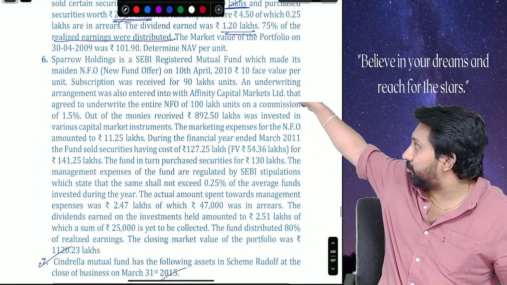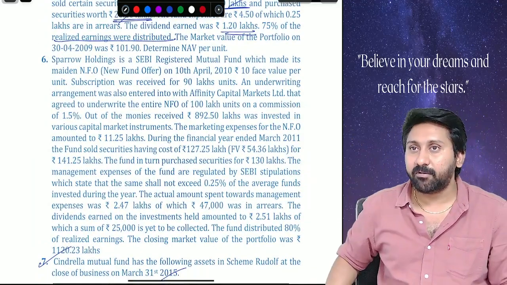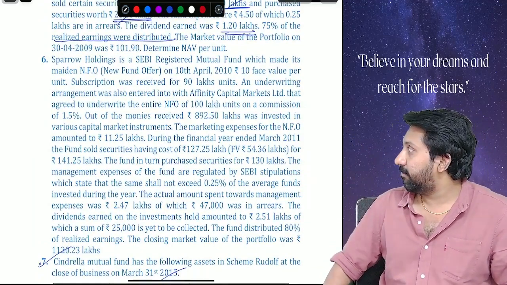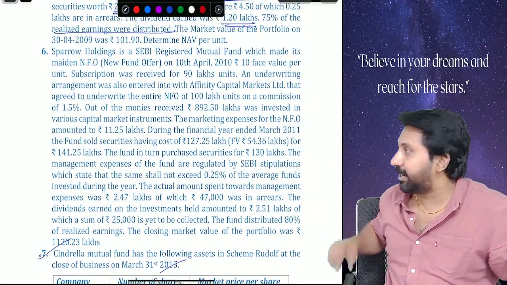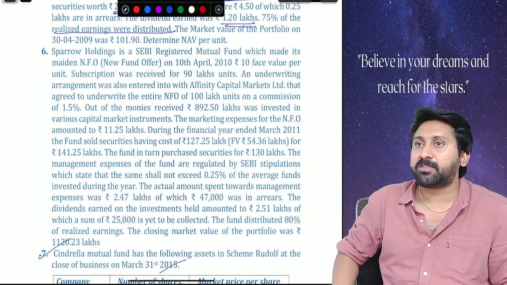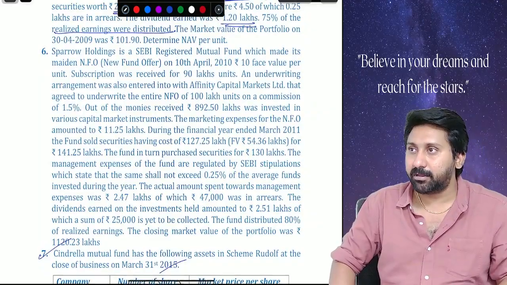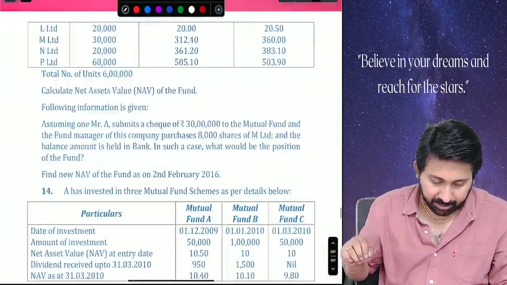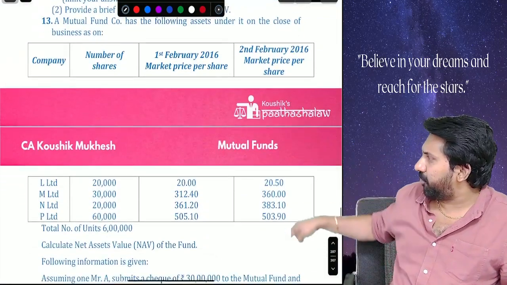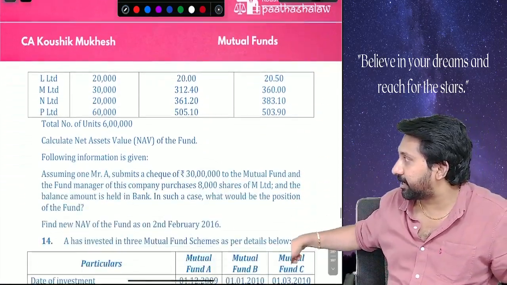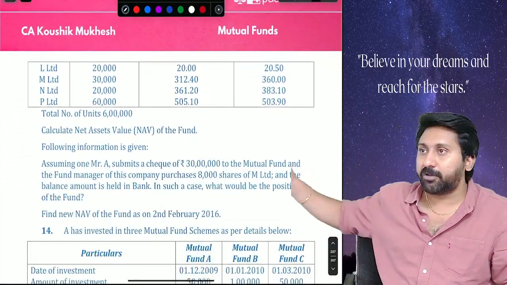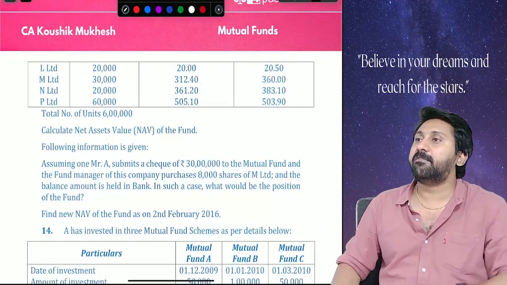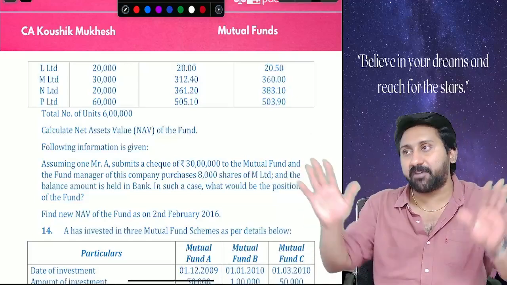This problem is there, question number 6. One very important question given for 10 marks in exam. Very important because the information to read will take time, so minimum 35-40 minutes it will take to solve. And after that there is another problem for us. Question number 13. Famous question, 4-5 times this question came in exam with change in numbers. That we need to do. Once you do these 2 questions, then we will settle with completion of some part of NAV.